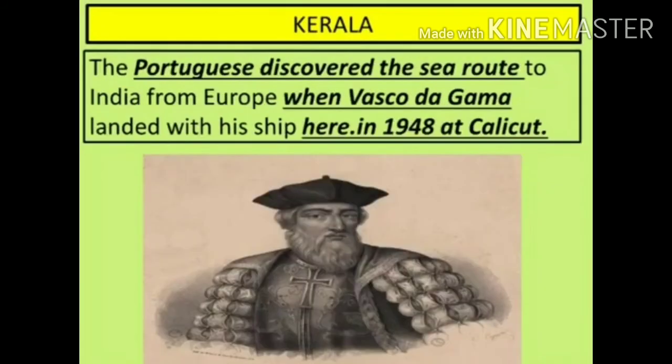Children, I hope you all know Vasco da Gama, right? He is from Portugal. The Portuguese discovered the sea route to India from Europe. Vasco da Gama landed with a ship here in 1498 at Calicut. So, while finding the sea route to India from Europe, at first Vasco da Gama landed in Calicut. In that way they found the sea route to India from Europe.